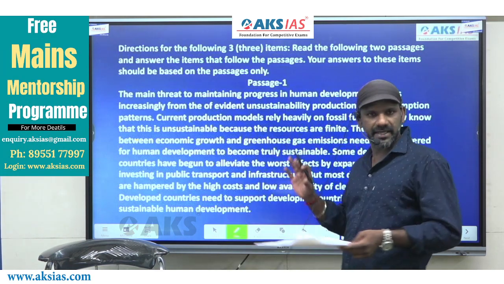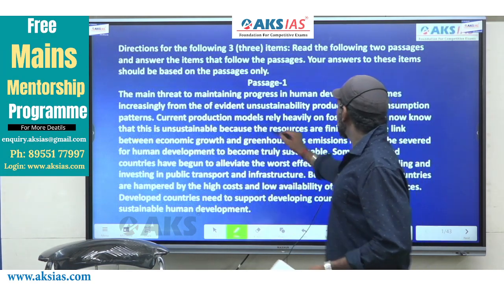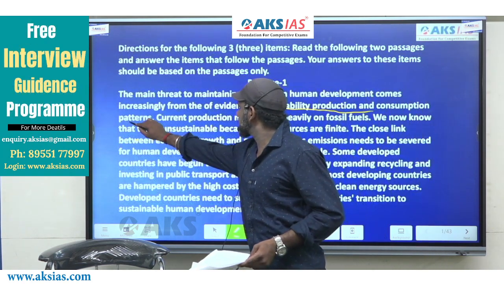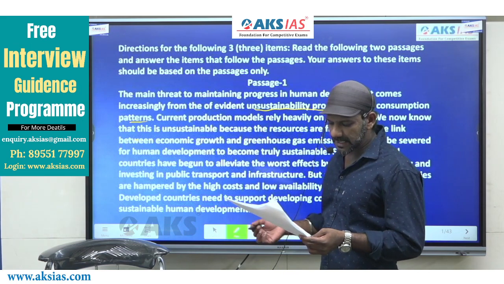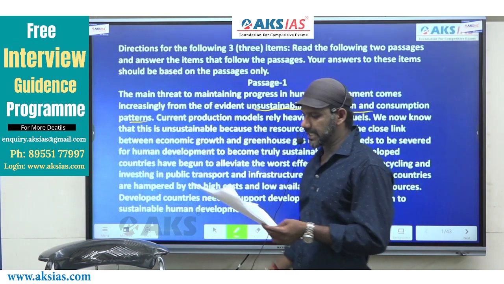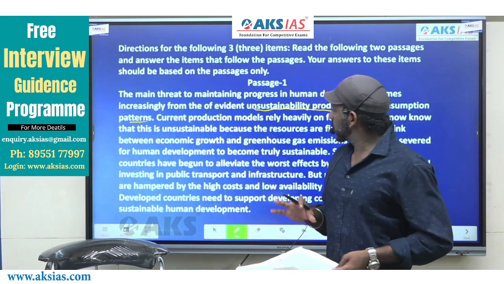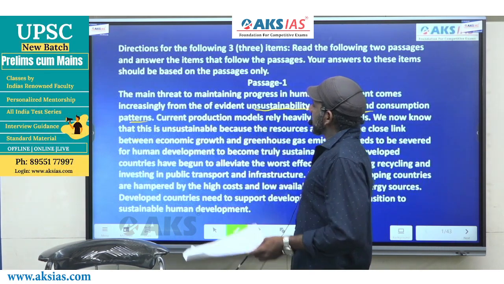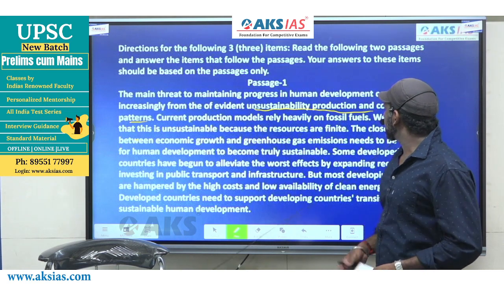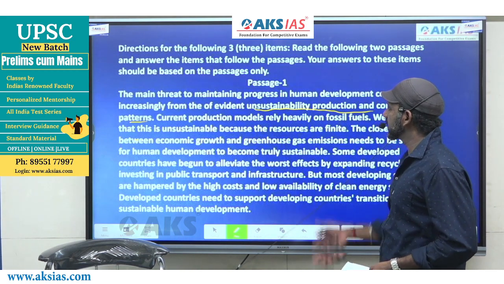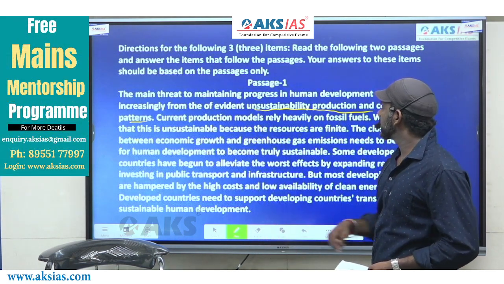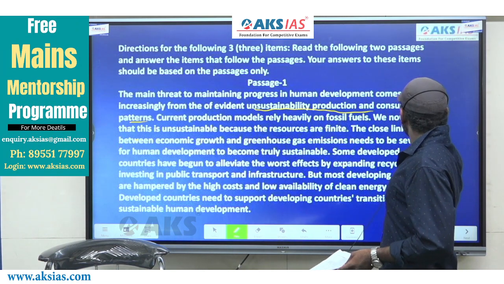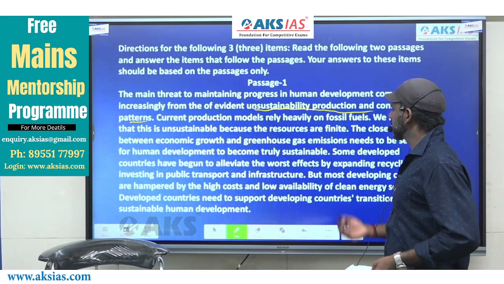Now, here we have only one paragraph anyway. Unsustainability, production and consumption patterns. This is the result as per the question, right? Now, as I told you, the reason and the result must appear close to each other. I'll just read this part. The main threat to maintaining progress in human development comes increasingly from the evident unsustainability, production, consumption patterns. So this is the result as per the question.